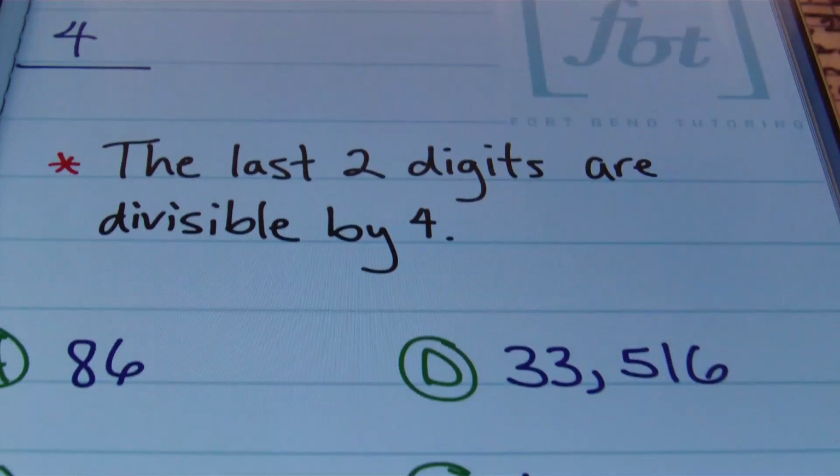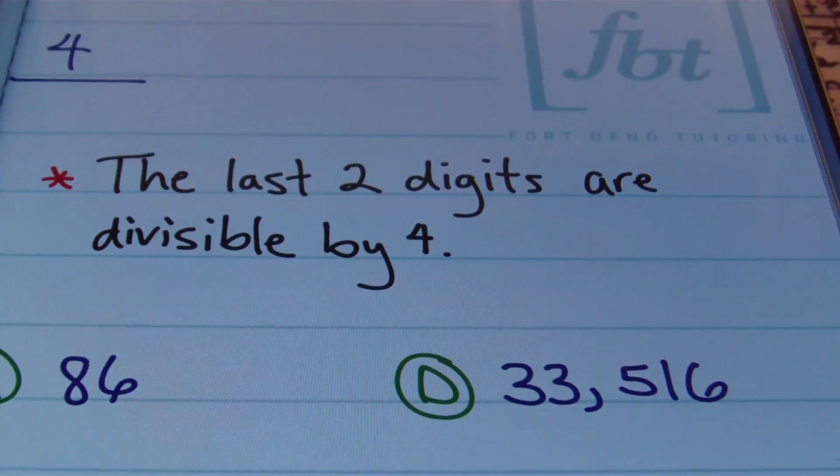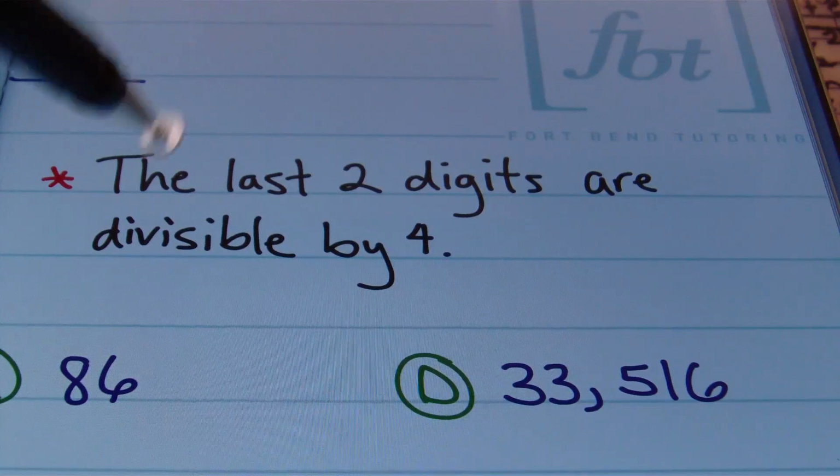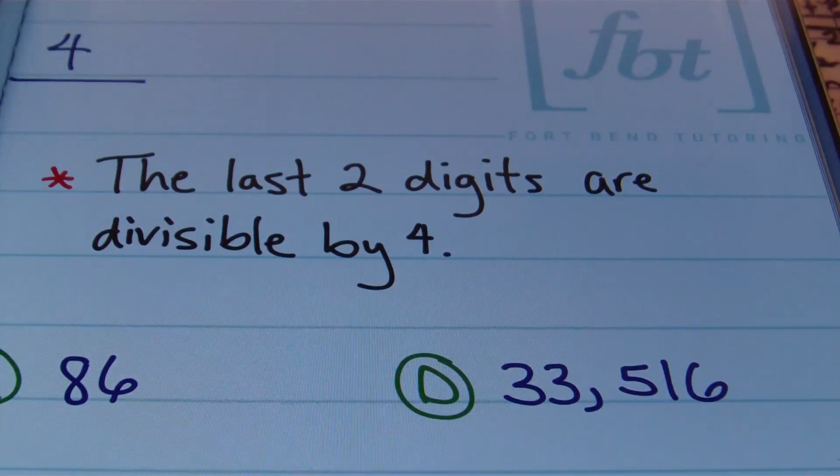All right. Moving on. Divisibility by 4. So how can we tell if a number can be divided by 4 just by glancing at it? Well, the rule is the last 2 digits are divisible by 4, meaning that no matter how long the number is, if I just pay attention to the last 2 digits, if those last 2 digits are divisible by 4, then the entire number has to be divisible by 4.